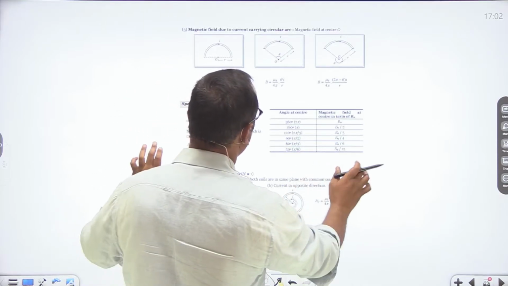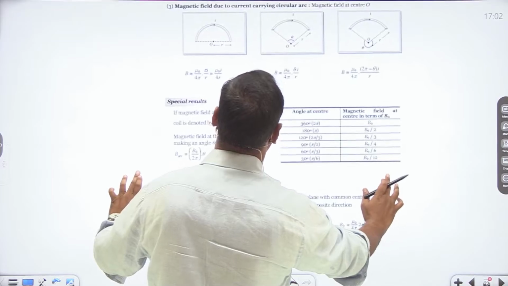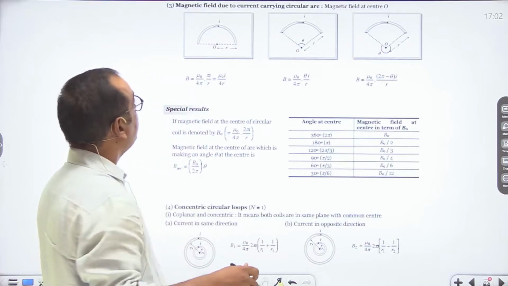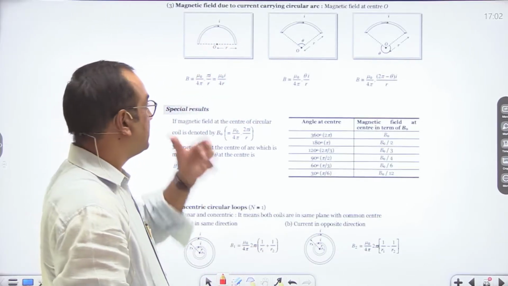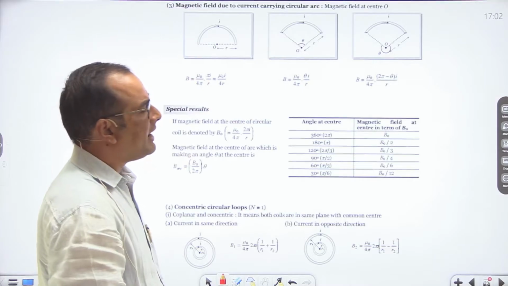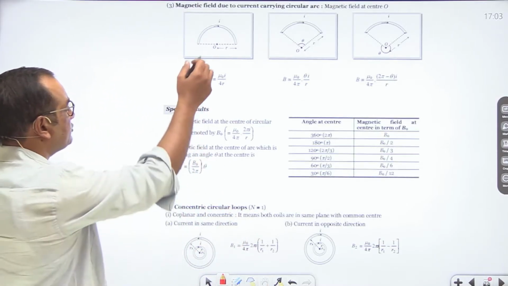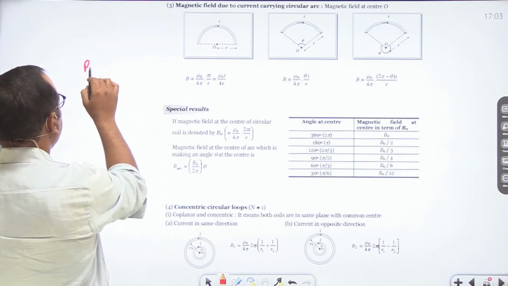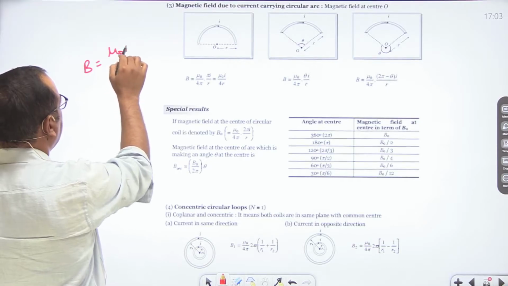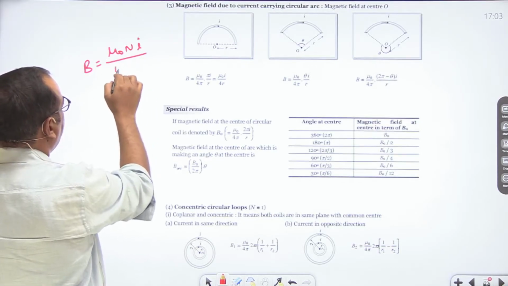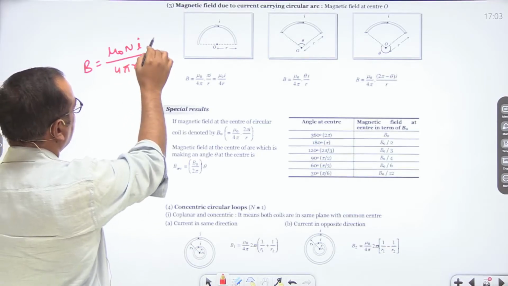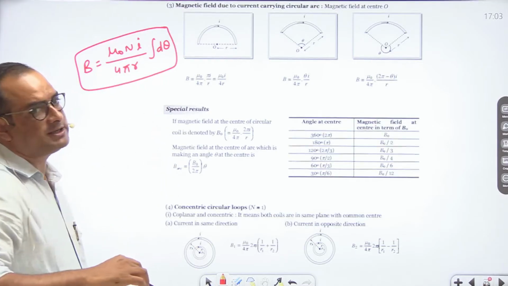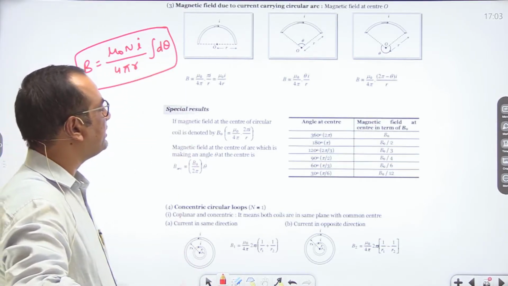Then, magnetic field due to current carrying circular arcs. Let us talk about the magnetic field due to current carrying circular arcs. We are given different circular arcs and we have to find the magnetic field intensity for them. Here I'm explaining a general formula. This general formula is B is equal to mu naught Ni upon 4 pi r into integration d theta.